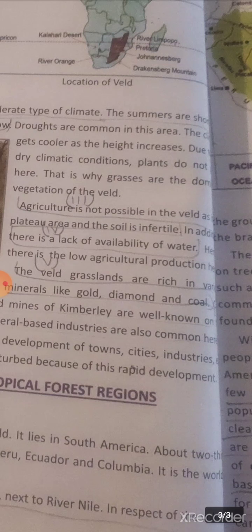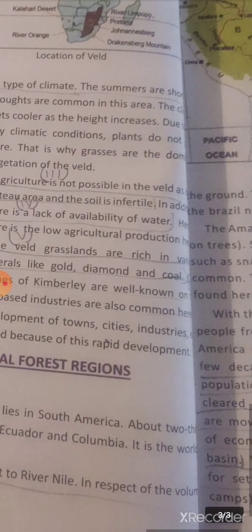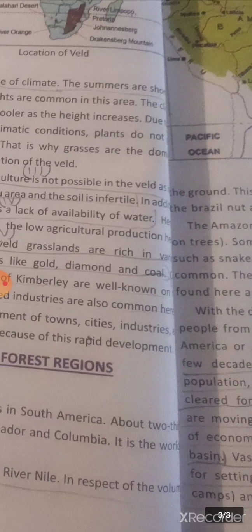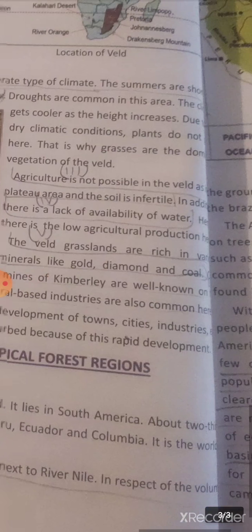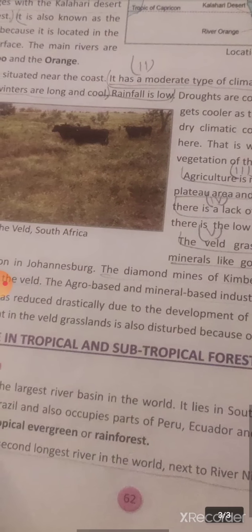who are situated in these areas. Now here also we will see the veld area, this temperate grassland of veld has reduced drastically due to the development of towns, cities, industries, etc. This is also common here in the veld, because as the population is increasing, land is required, and the grassland is cleared for settlement of towns, cities, as well as industries.